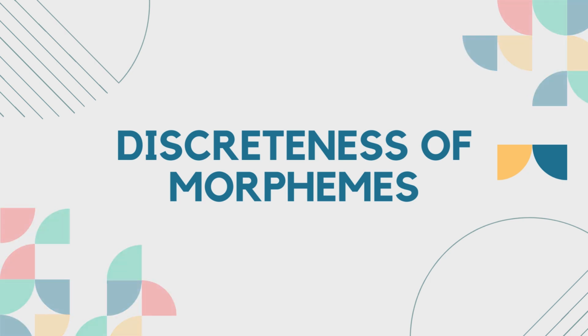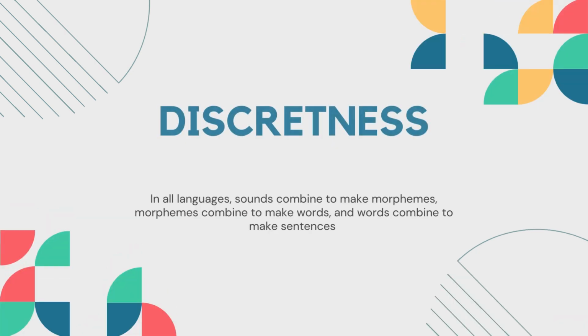message or a sentence. When we're talking about discreteness, in all languages, sounds or phonemes combine. When they are combined, they make morphemes. And then morphemes combined make words. And then words combined make sentences. And there is where we're able to appreciate discreteness of language, because we're basically seeing discrete and complete units within the same sentence or the same ideas.